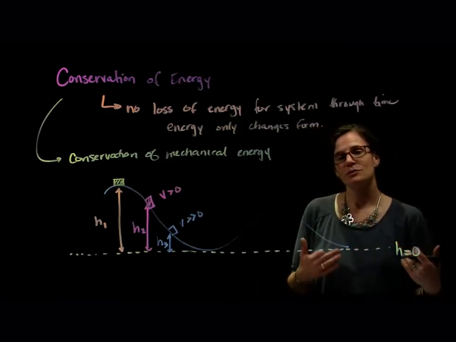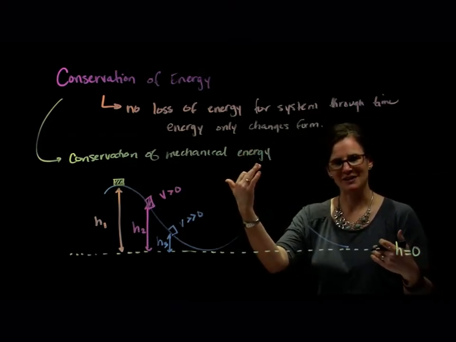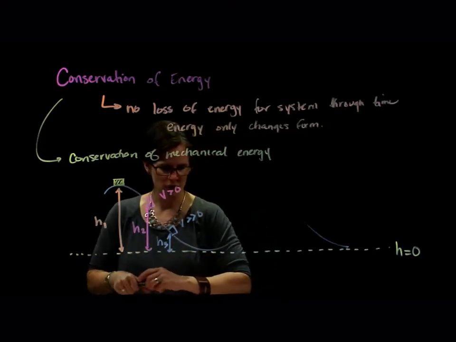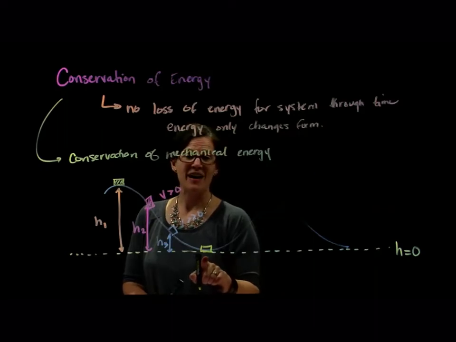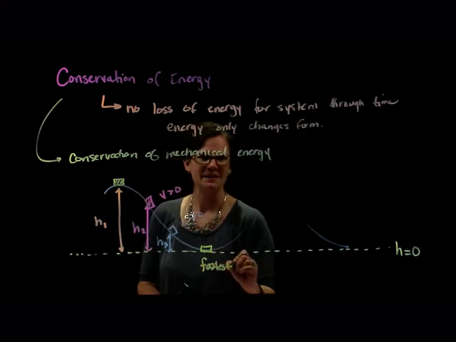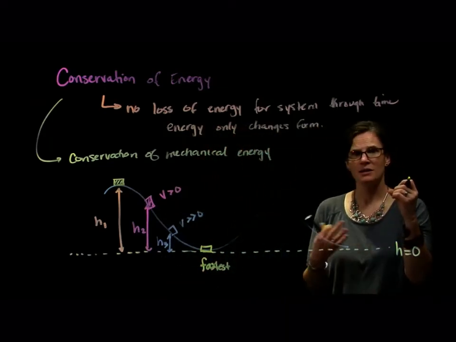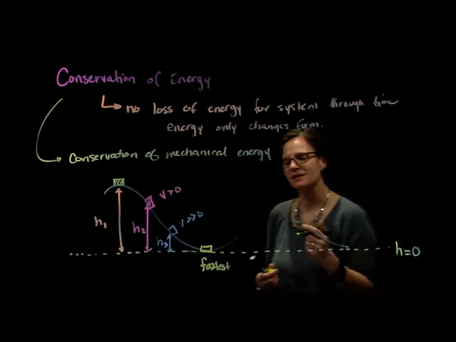As I go through the roller coaster ride, I convert my potential energy to kinetic energy. And I get here at the bottom of my roller coaster ride, right at height equal to 0. And I'm the fastest I will go, because now all of my potential energy, which is now 0, has been converted to kinetic energy. And what happens as I crest the second hill?